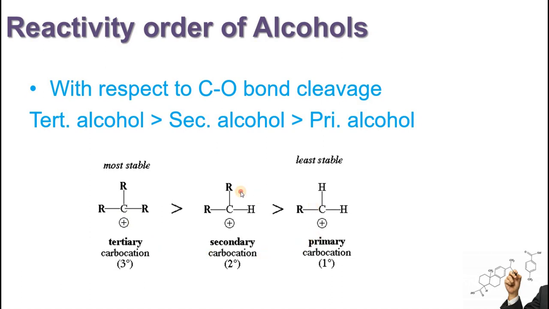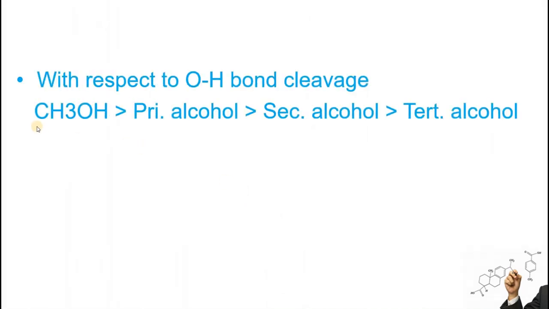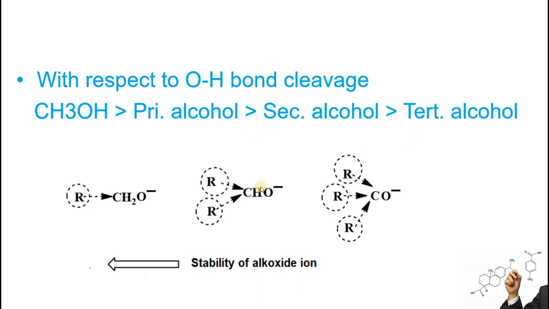In case of oxygen-hydrogen bond cleavage, the reactivity order is: primary alcohols are more reactive as compared to secondary, which are more reactive as compared to tertiary alcohols. Because in this case, when the oxygen-hydrogen bond is broken, an alkoxide ion is made. This is the alkoxide ion, and these are alkyl groups. They have an electron donating effect, which is shown by the arrows.